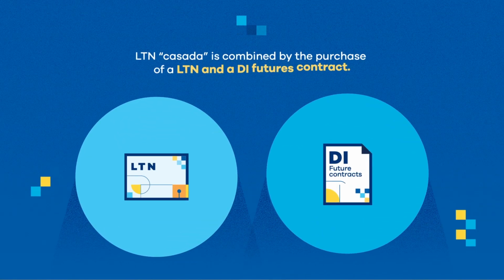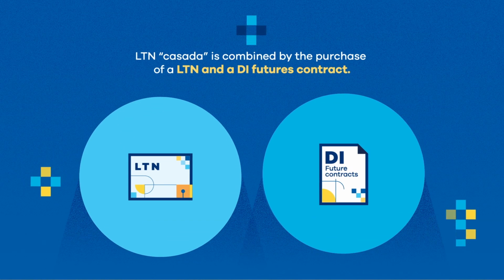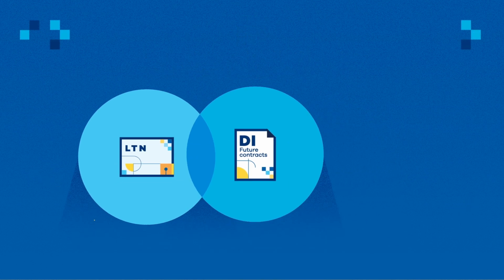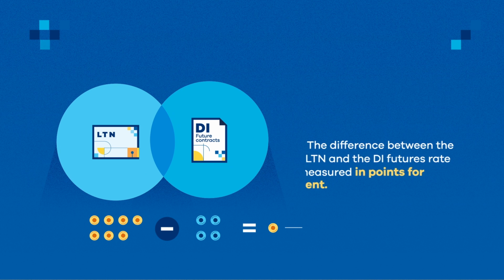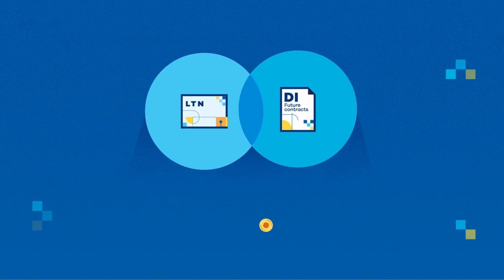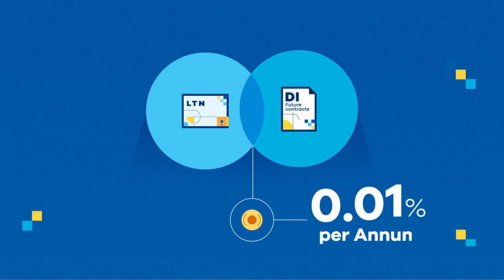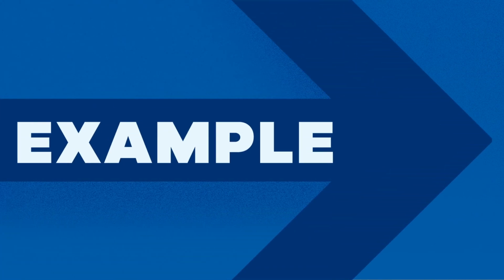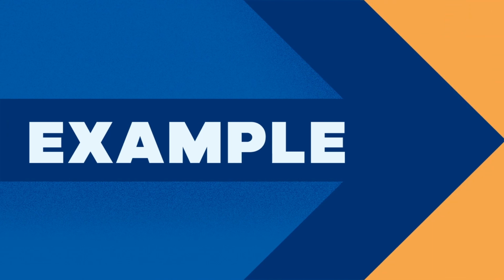LTN Casada is combined by the purchase of an LTN and a DI futures contract. The difference between the LTN and the DI futures rate is measured in points for the trading environment. Each point is equivalent to 0.01% per annum. That being said, let's take the following scenario as an example.